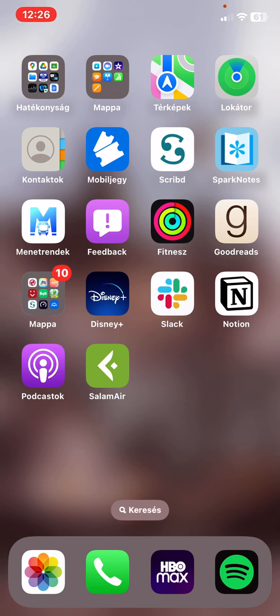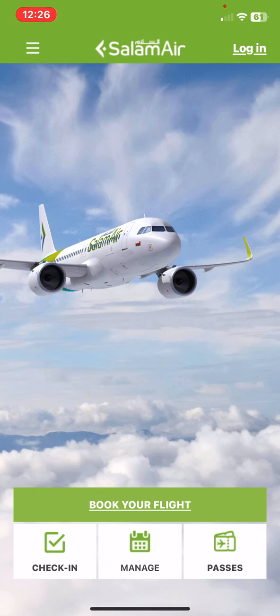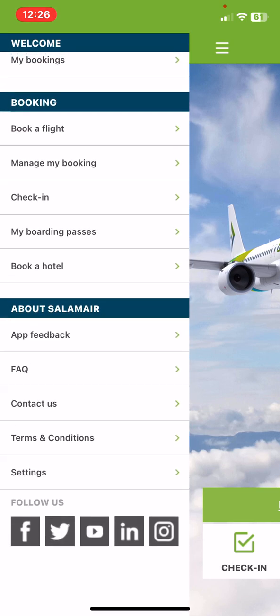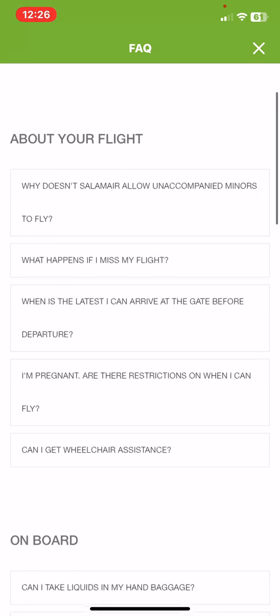First of all, open the application on your phone. And then click on the three lines at the top of the page on the left. And then if you scroll down at the About Salam Air section, click on the FAQ button. And here you can find all the frequently asked questions listed in topics.